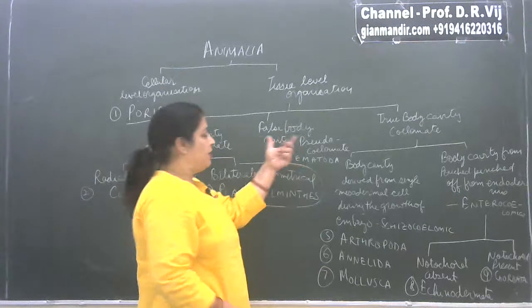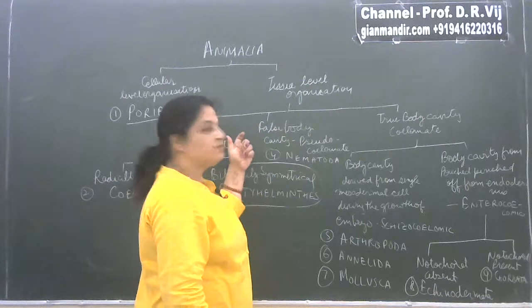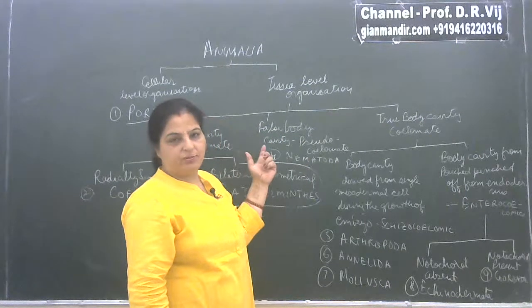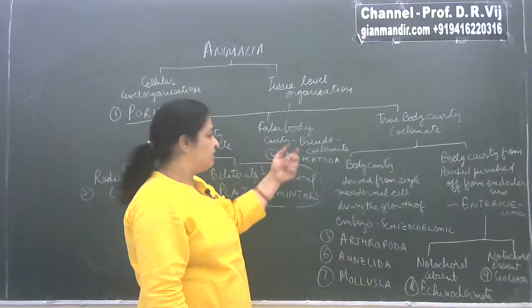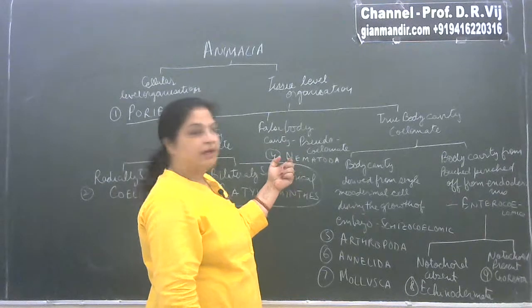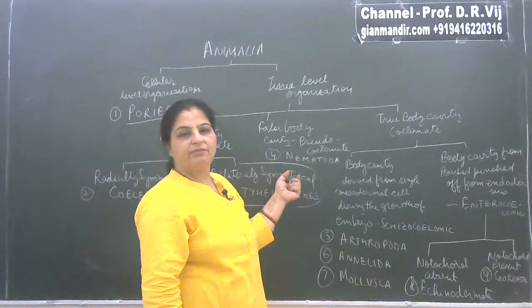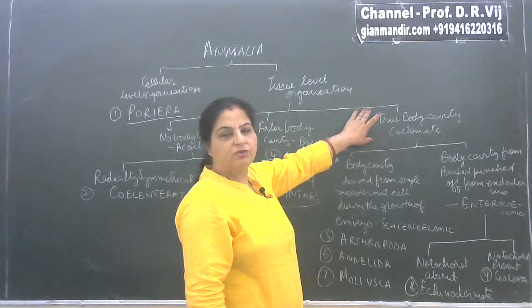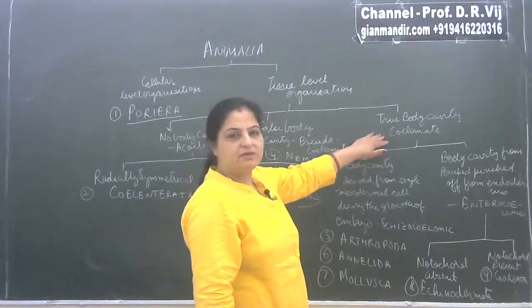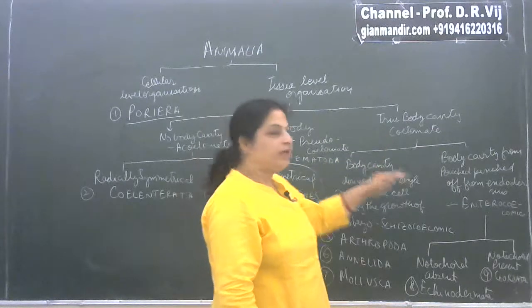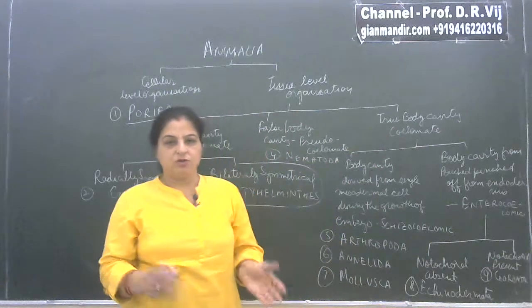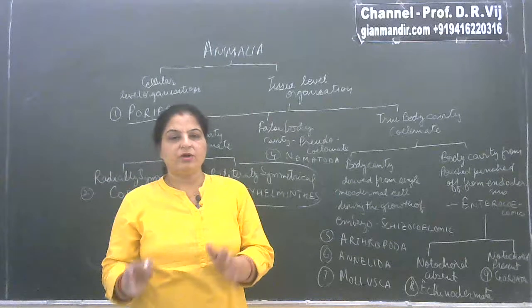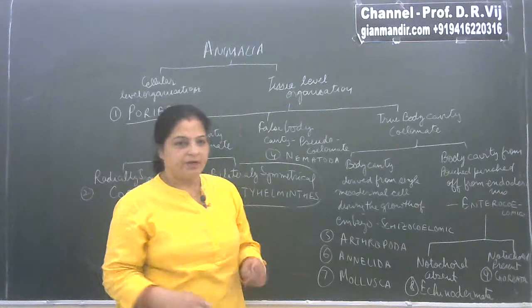The second type of organisms here, the organisms which are having a false type of body cavity, are known as pseudocoelomate. And here we have the 4th phylum, that is Nematoda. And if they are having a true body cavity, then they are known as coelomate. And the coelomate are further categorized into 2 categories, based on how the body cavity or coelom has developed.